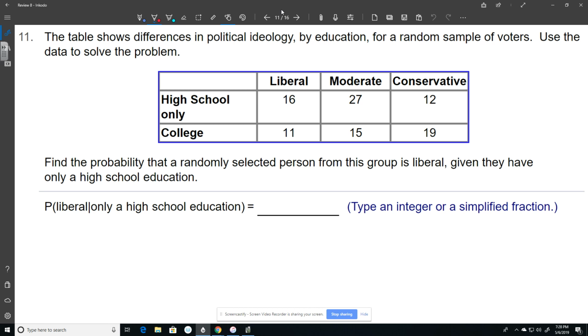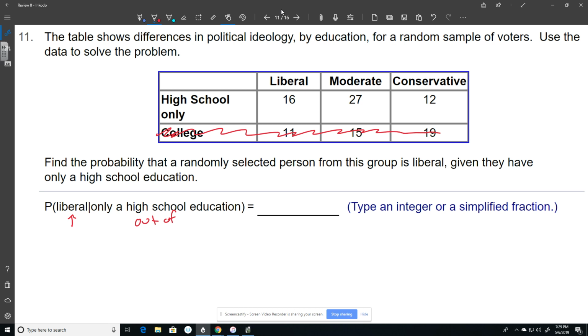So it says, what's the probability that a selected person is liberal given that they only have a high school education? So I'm looking for the chance of picking someone who is liberal, but I'm only choosing out of people who went to high school, which means all these people who went to college don't matter. I'm only choosing out of high school people.